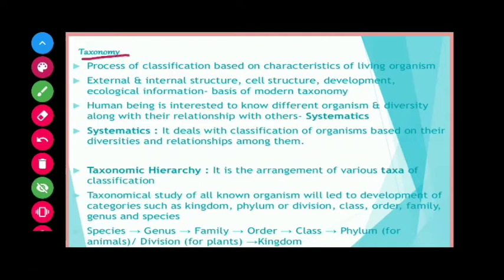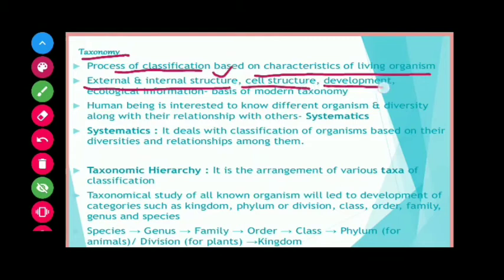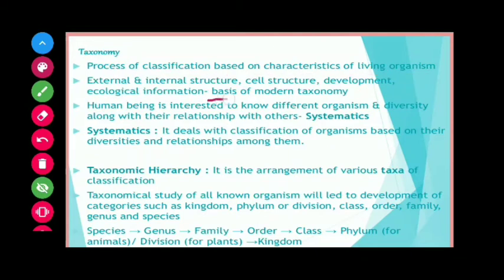Taxonomy is the process of classification based on the characteristics of living organisms, and it refers to external and internal structure, cell structure, development of that structure, and ecological information. These are all the bases for modern taxonomy.